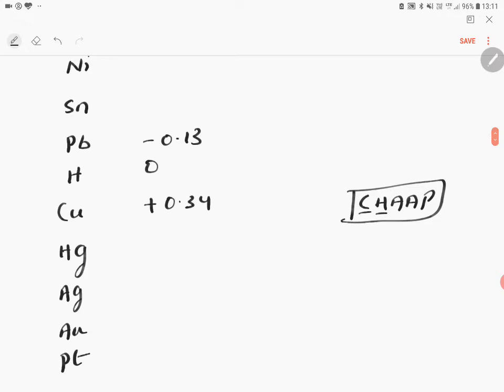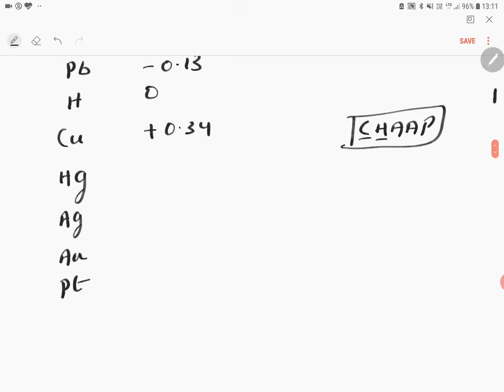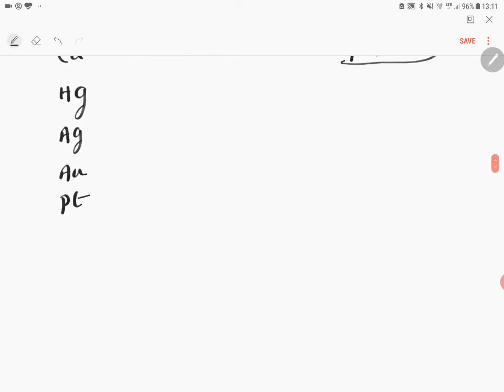When you come to platinum, below platinum also some compounds and non-metals are there; we will come to that. Leave the value of platinum.